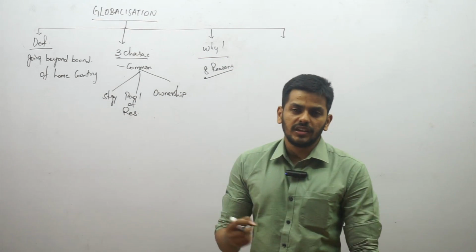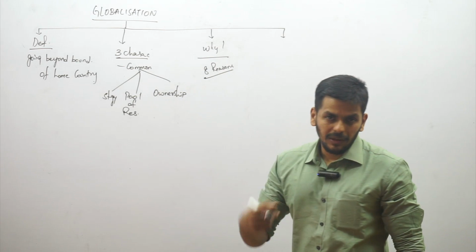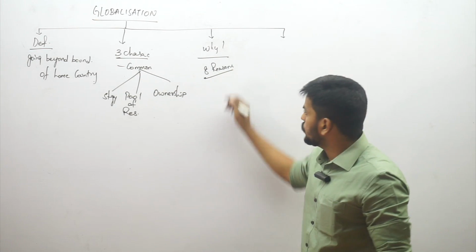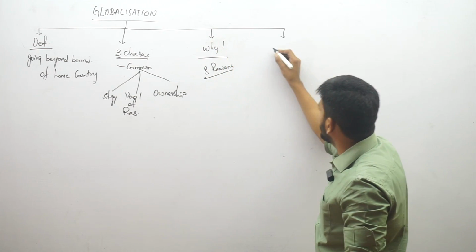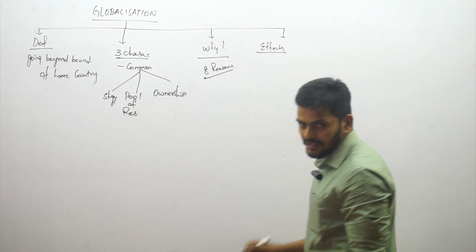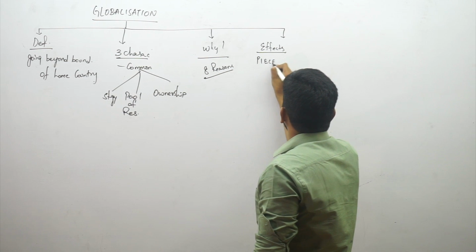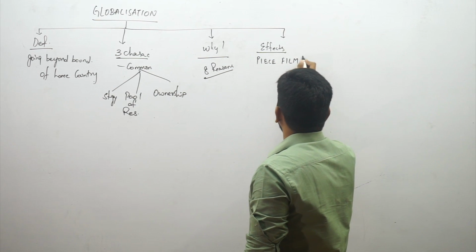Right? 8 reasons are there on why you should go for globalization, from rapid shrinking in distance and time, global technology, global infrastructure. So you have 8 reasons. And then the effects of globalization. What are the effects of globalization? There are 9 points. Let me give you a shortcut here. PEACE FILM is a shortcut that I use to remember all the 9 points.